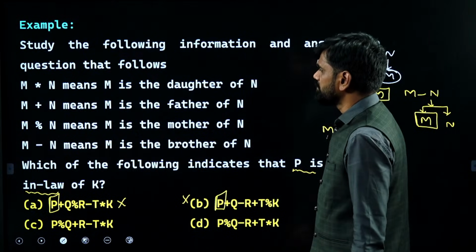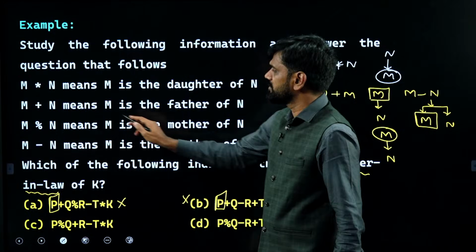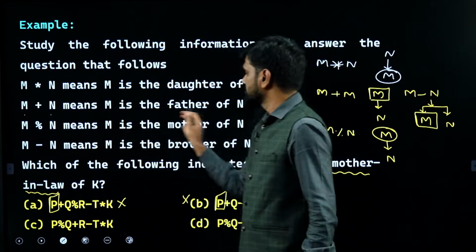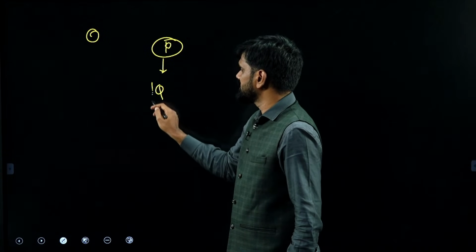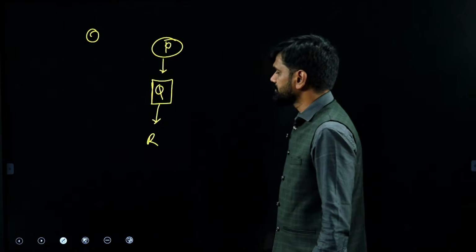Q plus R means continue. Q plus R means Q is the father of R. You imagine Q here, R here. Hence I can say that Q is the father of R.